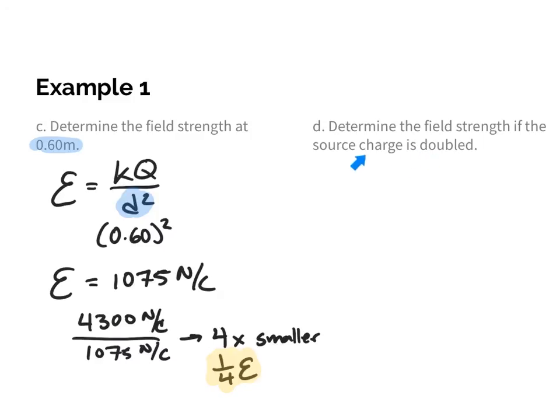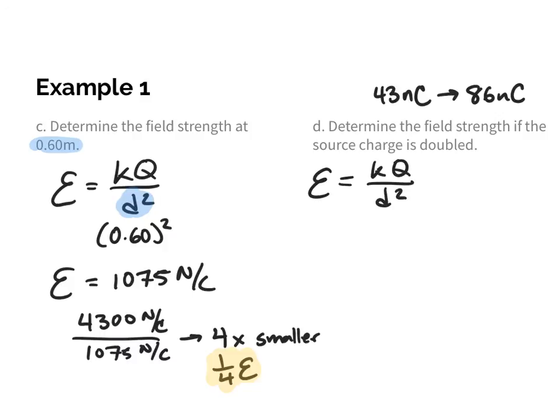All right, last one here we're going to look at is what would happen if we were to double the source charge. So we're going to make the source charge bigger. So the source charge was 43 nanocoulombs, so if I were to double that, I should get 86 nanocoulombs. I'm still going to stay nano. So I'm going to use my same relationship here, kQ over d squared. Okay, but what we're going to do now is change the source charge from 43 nanocoulombs to 86 times 10 to the negative 9th coulombs.